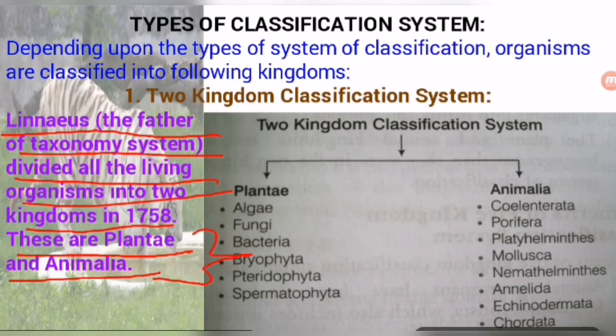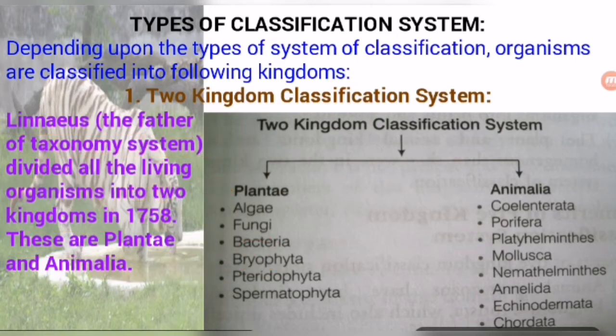These categories were based on features. Animals are those that move, and those that do not move, that are sedentary, are known as plants. There is also more than one feature: plants have green color or chlorophyll, but animals are living beings which do not have green color. So this is the basis of two kingdom classification.